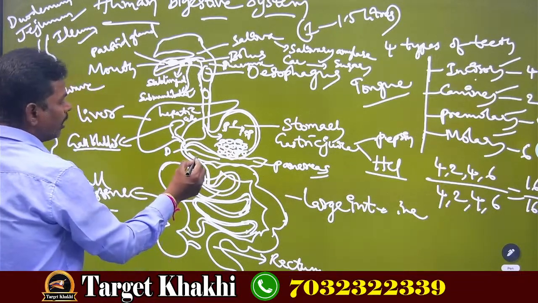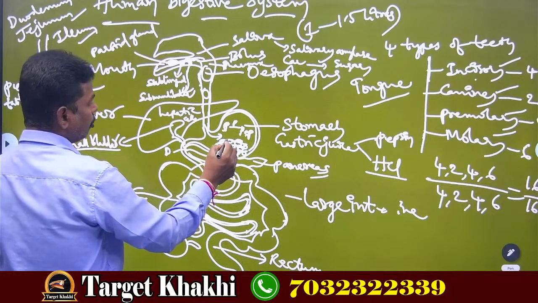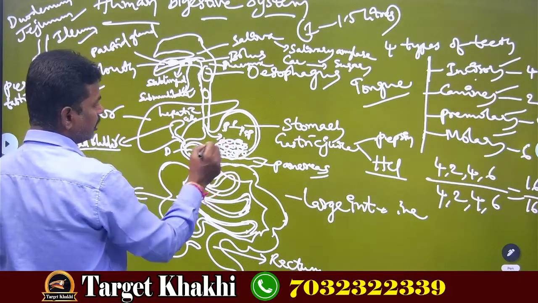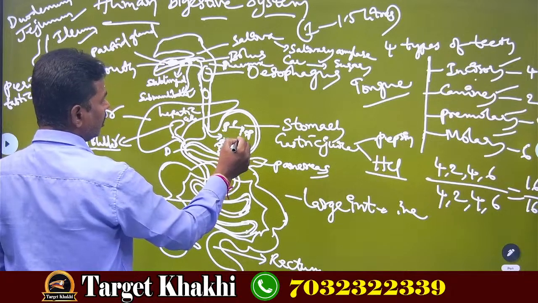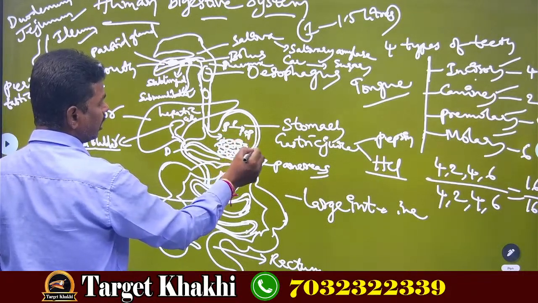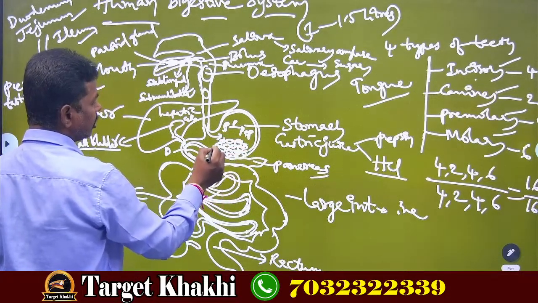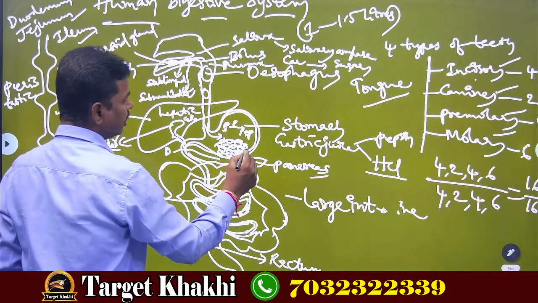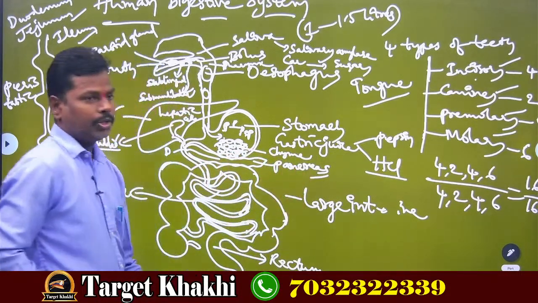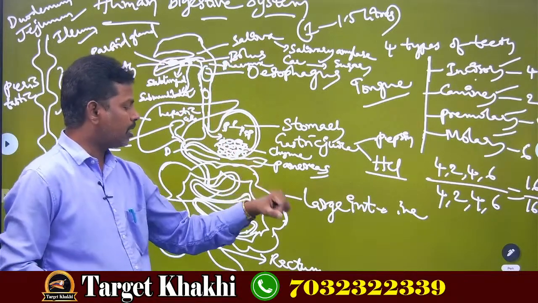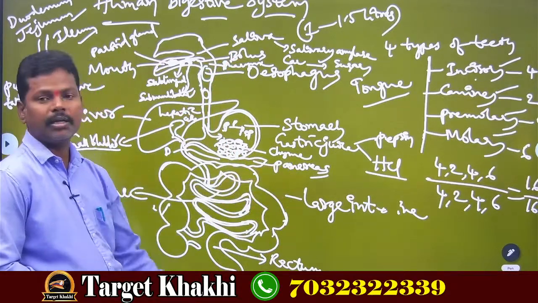But what about the pancreas? The chewed food which enters into the stomach is called bolus. Bolus reacts with pepsin enzyme and hydrochloric acid, and it slowly changes into chyme. What is that? Chyme. Chewed food is called bolus, but semi-solid food is called chyme.